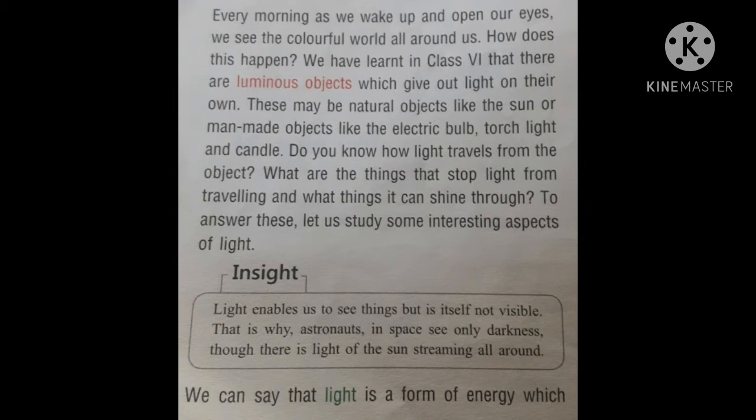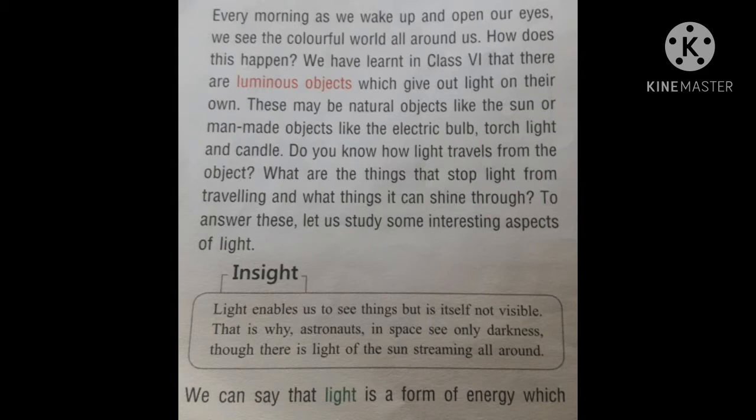In class 6th, you have studied about the luminous object. Children, I think you remember that these are those objects which give out light on their own. And these may be natural objects like the sun or jugnu, firefly, or man-made objects like the electric bulb, torchlight, and candle.